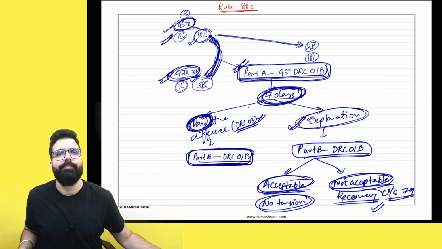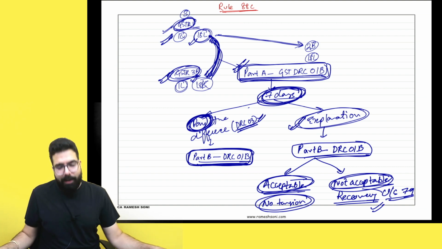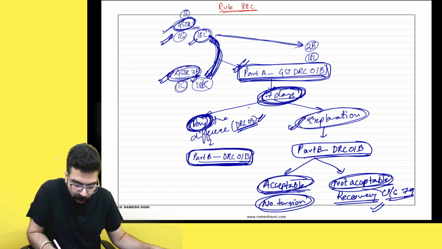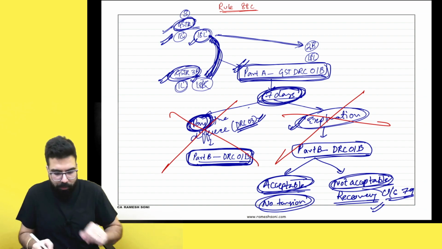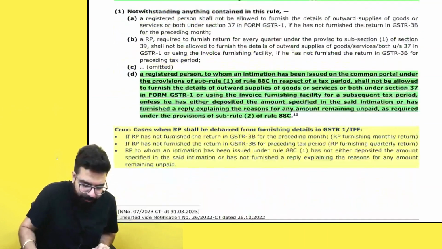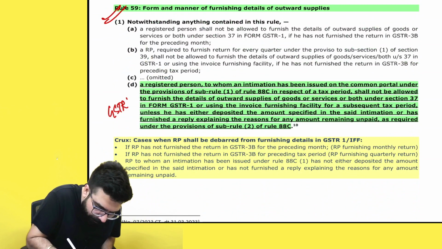You know what? Sir, why did you teach us rule number 88C? Listen, if you don't comply with rule number 88C, meaning you did not pay and you did not give an explanation either, now you know what they will do? In your return chapter, they will block your GSTR 1 or invoice furnishing facility.